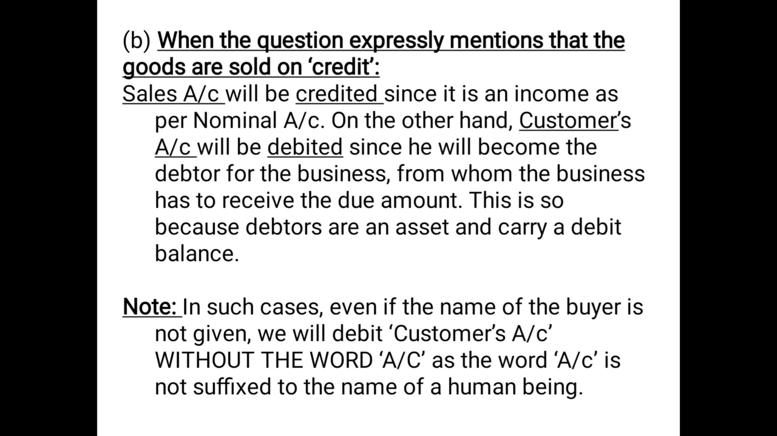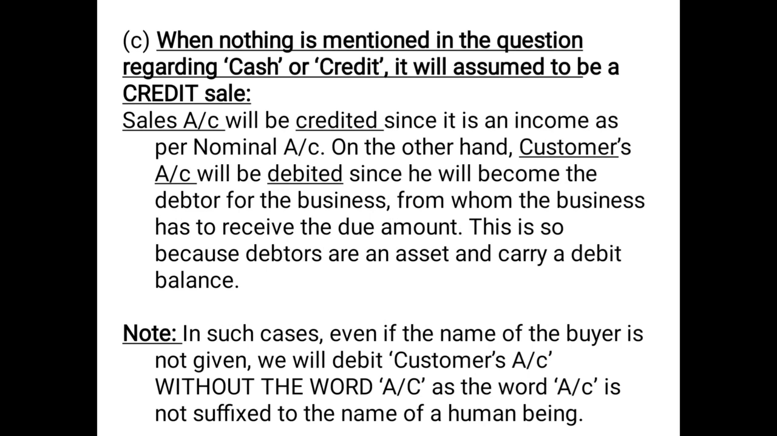So just like we have discussed in case of purchases, even if the name of the customer is not given. For example, if the question says sold goods rupees 5,000, that's it, on credit, let's say. You are not informed who the customer is. So rather than writing the name, because we do not know the name, we'll debit customer's account. Moving ahead, case C. When nothing is mentioned in the question regarding cash or credit, just like purchases, if nothing is mentioned in the question whether the sales are made in cash or credit, then in that case we will assume it to be a credit sale.